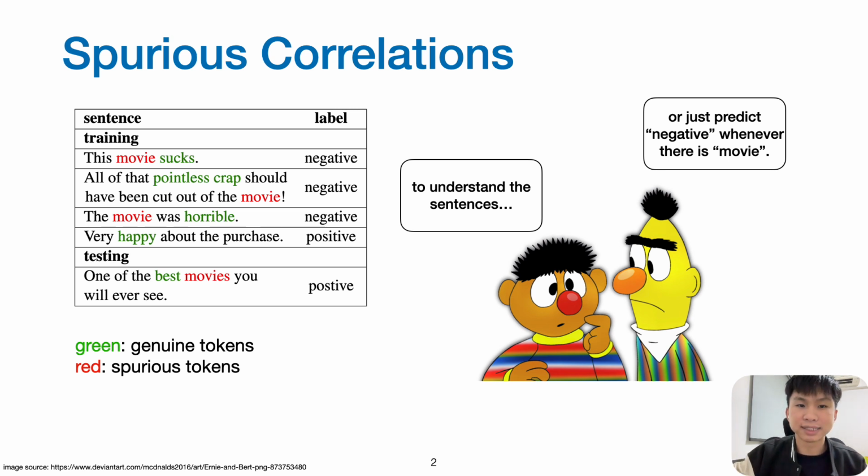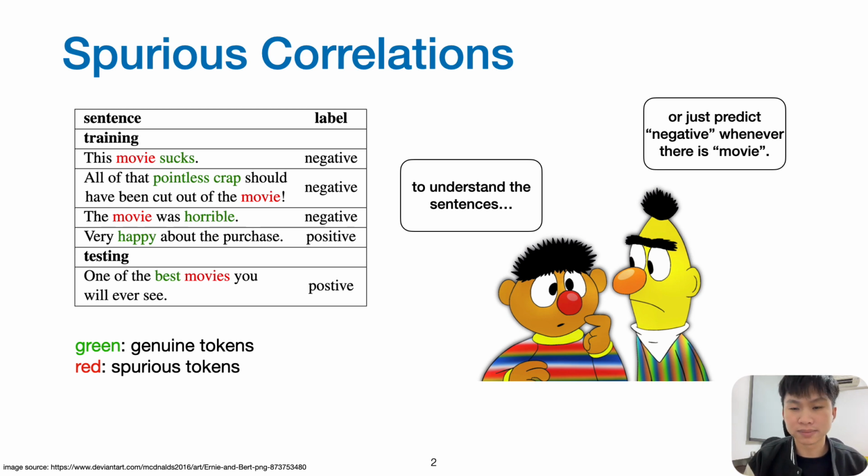Let's begin by examining a simplified dataset. This movie sucks. Negative. All of this pointless crap should have been cut out. Negative. The movie was horrible. Negative. Very happy about the purchase. Positive. The word movie in red is an example of spurious tokens. Tokens that are not causally related to the labels, while the words in green are genuine tokens, which are causally